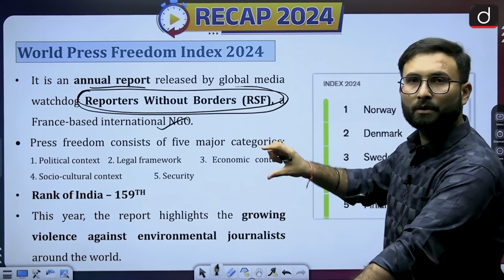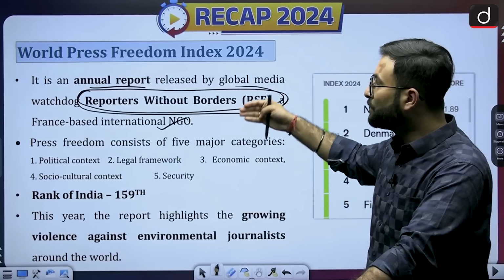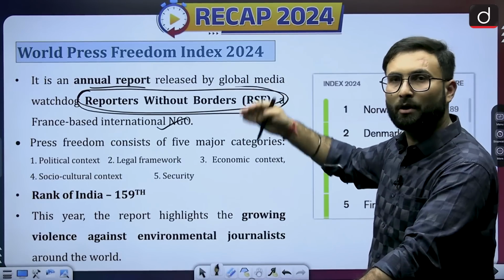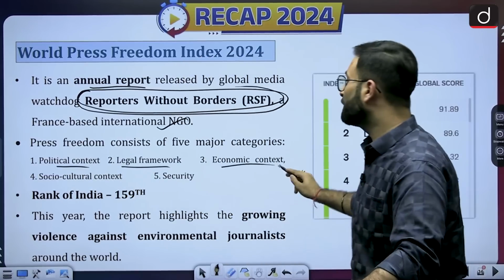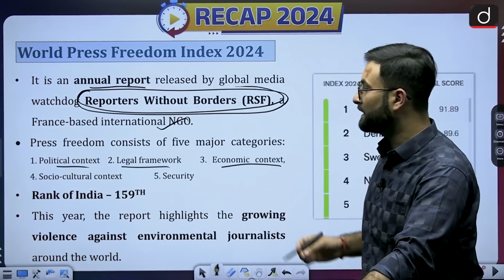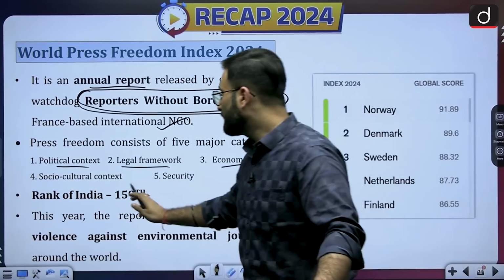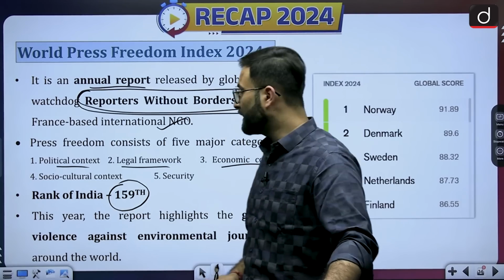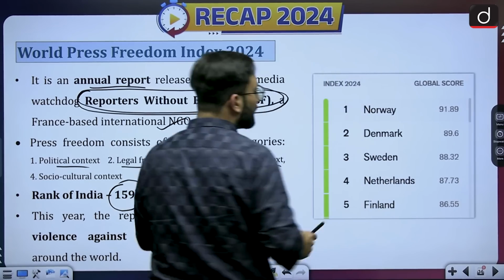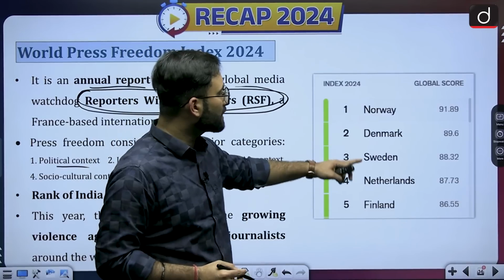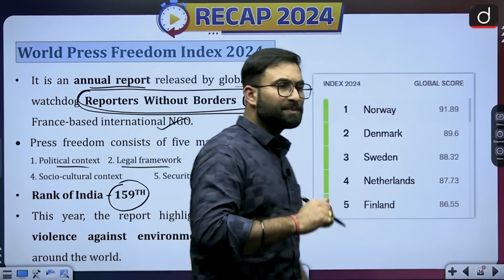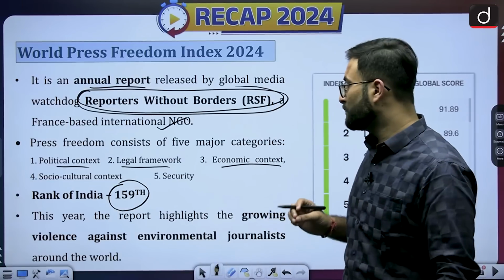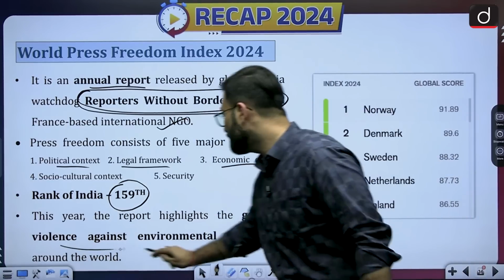The parameters on which they consider the mapping of these countries on this index are political context, legal framework, economic context, socio-cultural context and security. India's rank is 159. Other than that, Norway has ranked first, and Denmark, Sweden, Netherlands and Finland are top rankers in the list. And this report says that violence against environmental journalists has been increasing.